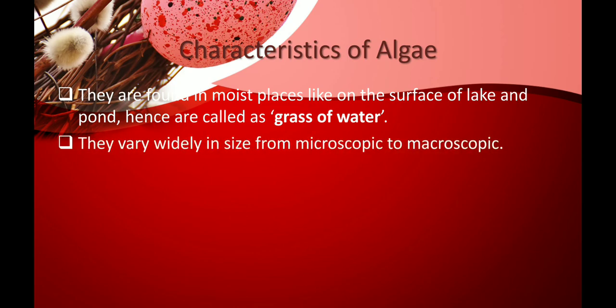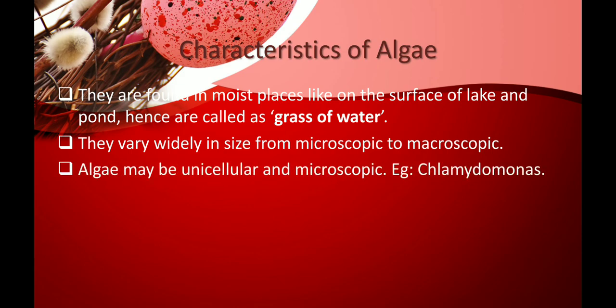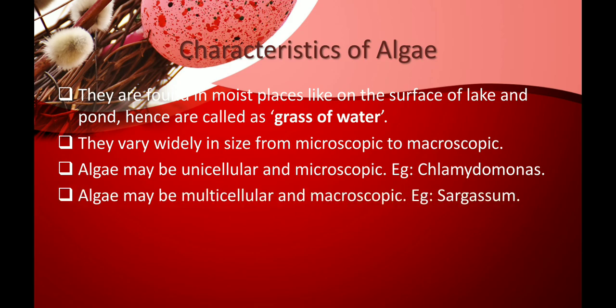Algae vary widely in size. They are microscopic to macroscopic. Algae can also be unicellular and microscopic, for example, Chlamydomonas, which we will learn in the next slides. And there are certain algae which are multicellular and macroscopic, for example, Sargassum.